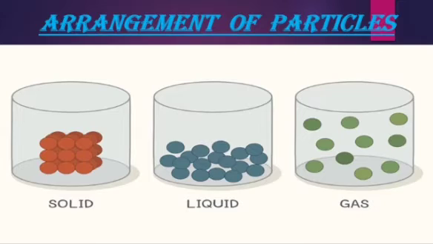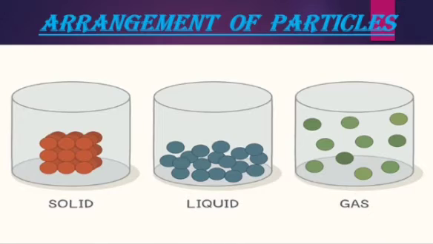Then you see the next picture. You can see the arrangement of particles in liquid. Liquids are substances in which the particles are not very closely packed. You can see the particles there. When you compare it to the particles in solids, the particles in liquids are not very closely packed like in solids. There is a lot of space in between the particles. That means they can move. So that is why they don't have a definite shape.